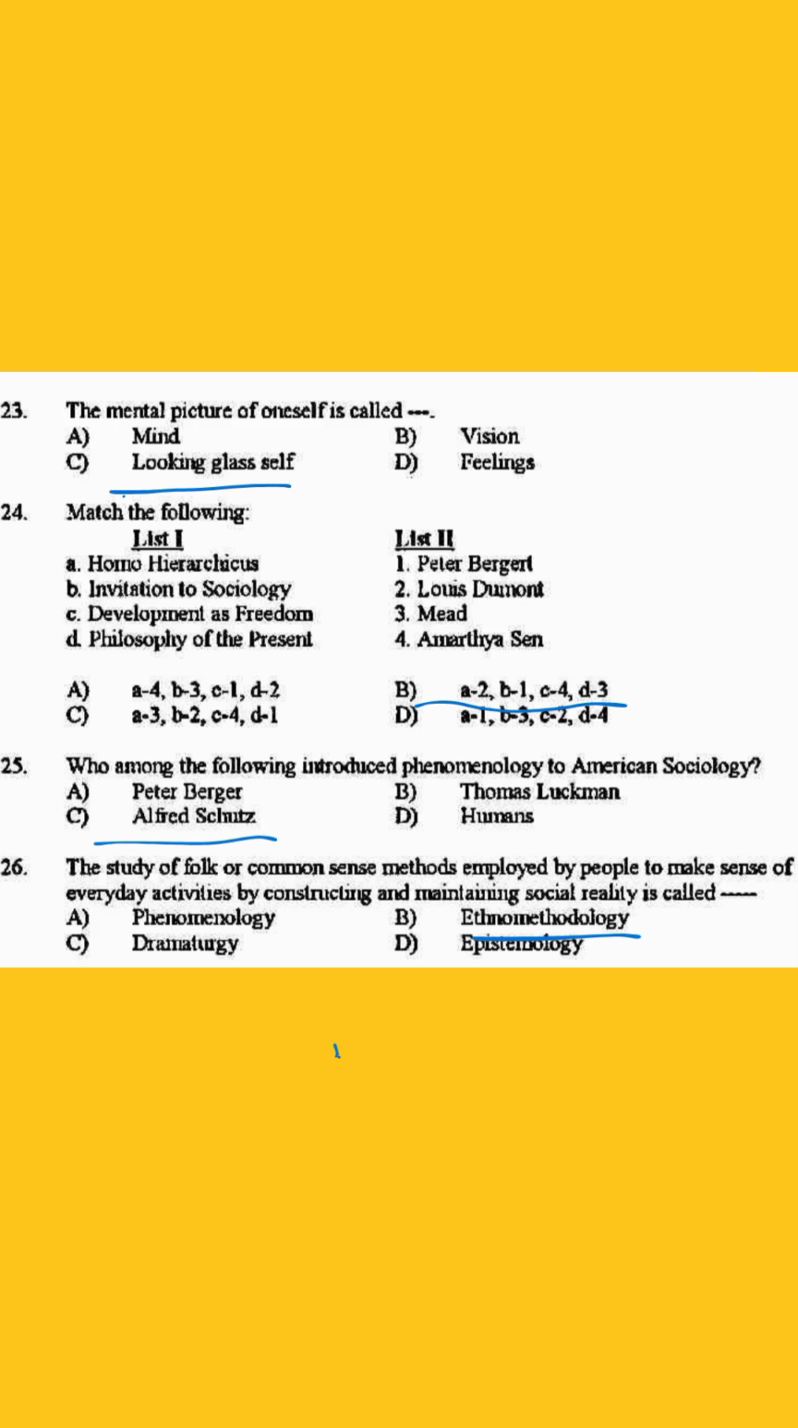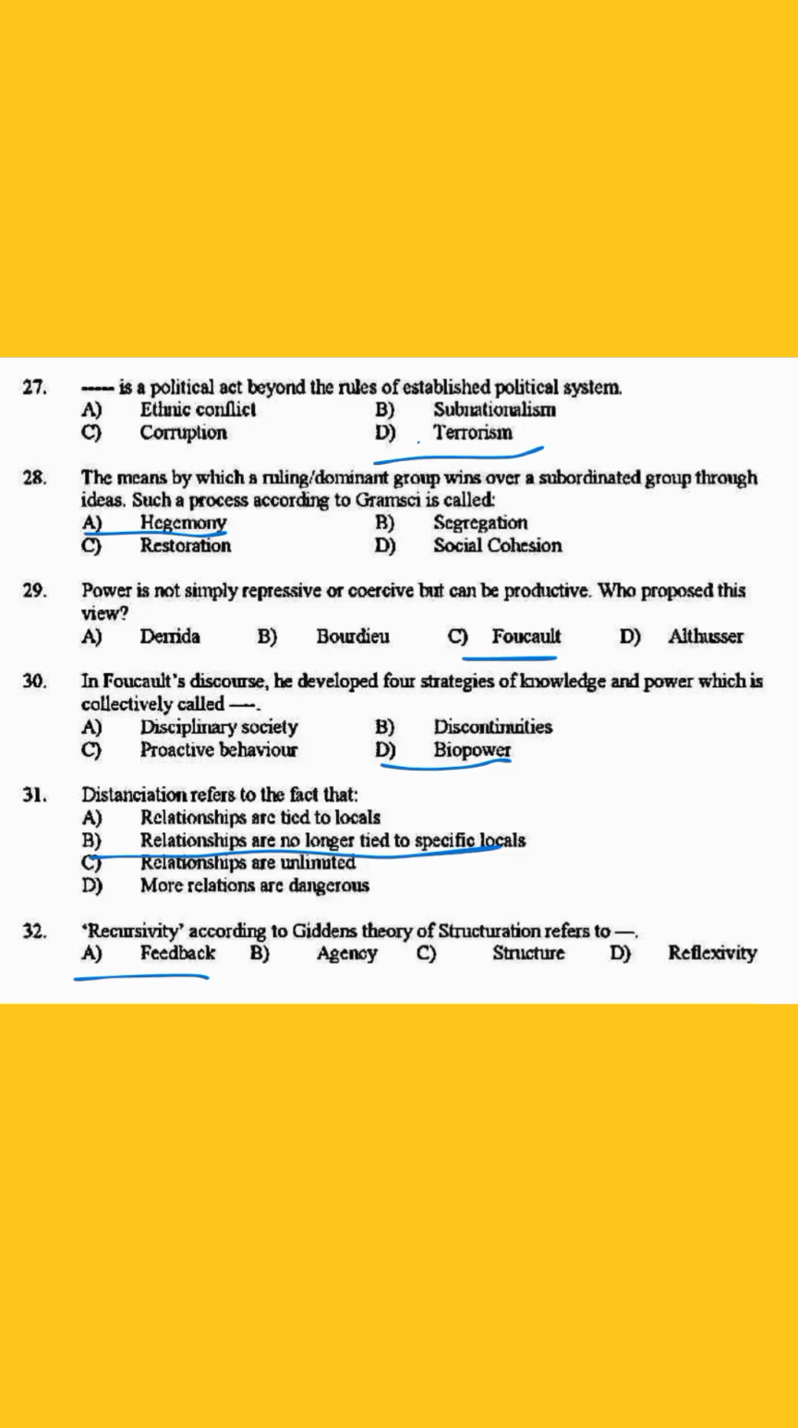26. The study of folk or common sense methods employed by people to make sense of everyday activities by constructing and maintaining social reality is called dash. The answer is option ethnomethodology. 27. Dash is a political act beyond the rules of established political system. The answer is option D, terrorism.